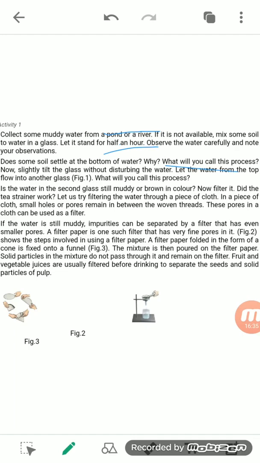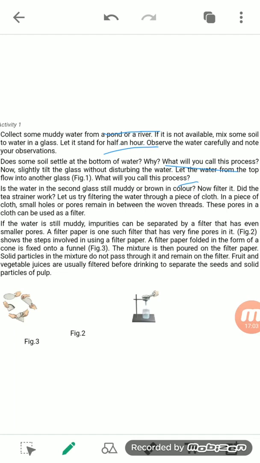And when you slightly tilt that glass containing the water without disturbing the solid particles at the bottom of the container, the water present on top of the solid particles gets poured into another container, and this process is known as decantation.